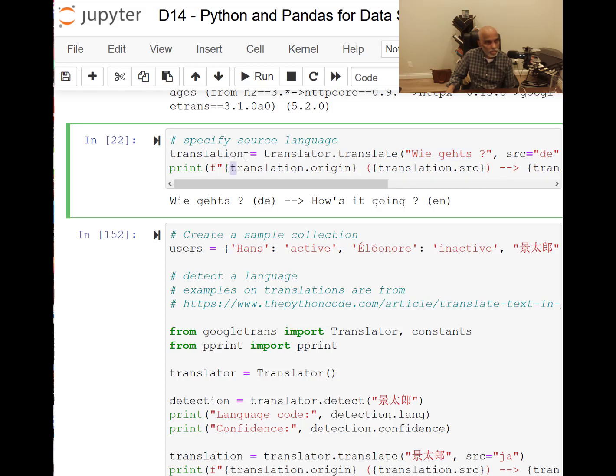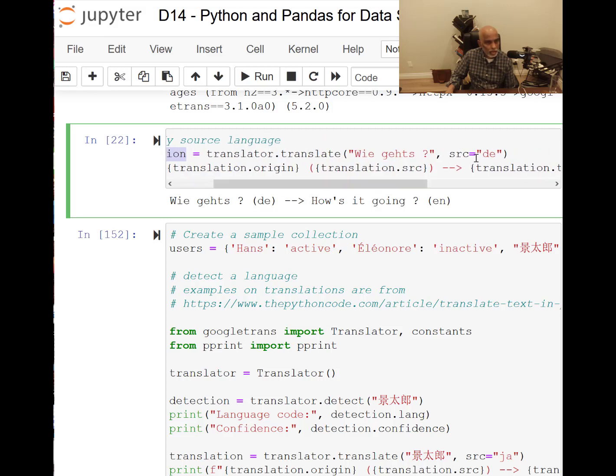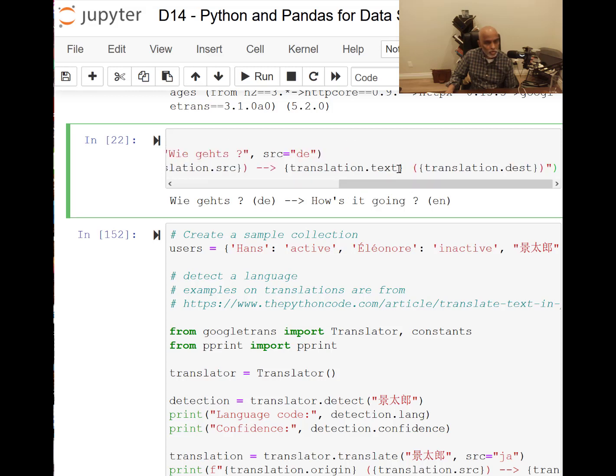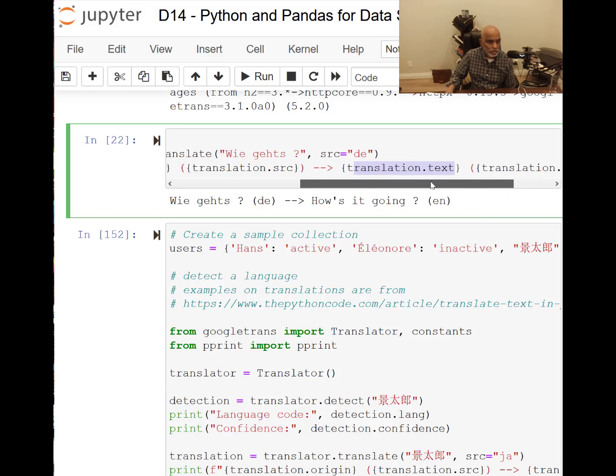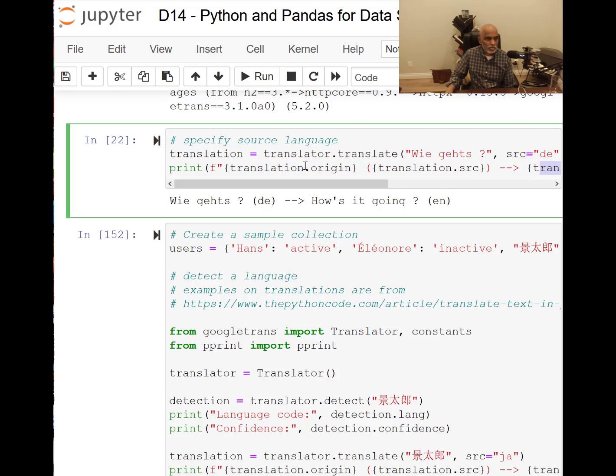From here, translation is going to have many objects, and it will tell you the origin statement and the language, and then it will also tell you the translated text and the translation destination language. The destination language is set here as standard English, because that's what I'm using in this workbook. So it translated this "wie geht's". In German "wie geht's" means, in English, "how is it going."